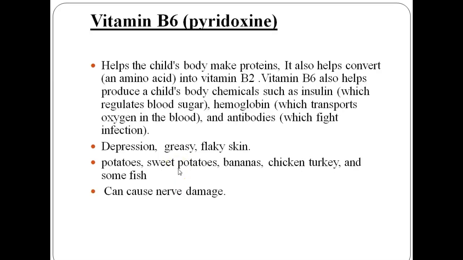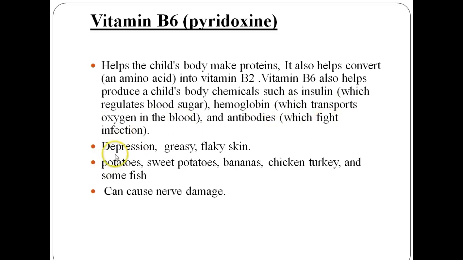The next we have vitamin B6. Vitamin B6 helps the child's body make proteins which are then used to make body cells. It also helps convert an amino acid into vitamin B2. Vitamin B6 also helps produce body chemicals such as insulin, which regulates the blood sugar, hemoglobin, which transports oxygen in the body, and antibodies, which fight infection.